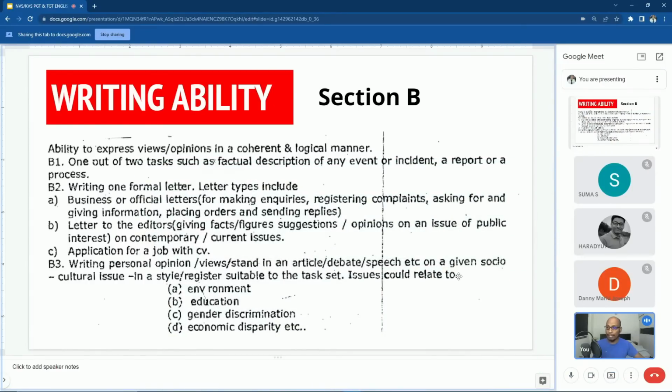So we have different types of letters to study. Business or official letters. Business letters are also called official letters, and under official letters we have to study letters of inquiry, letters for registering complaints, letters for asking and giving information, placing orders and sending a reply. That means different letters have different purposes.